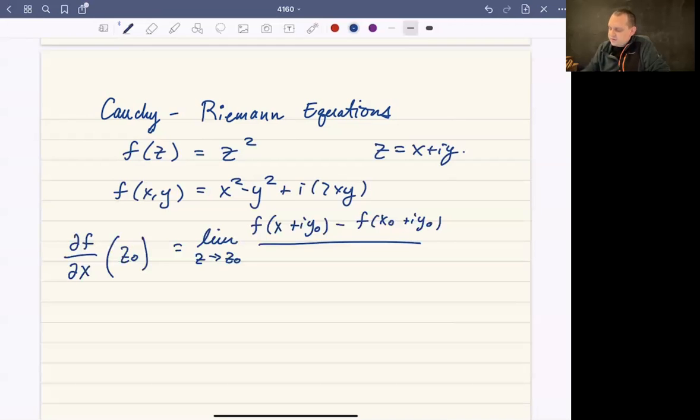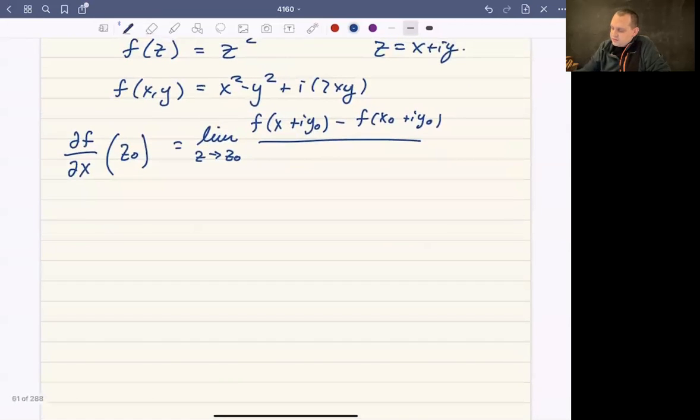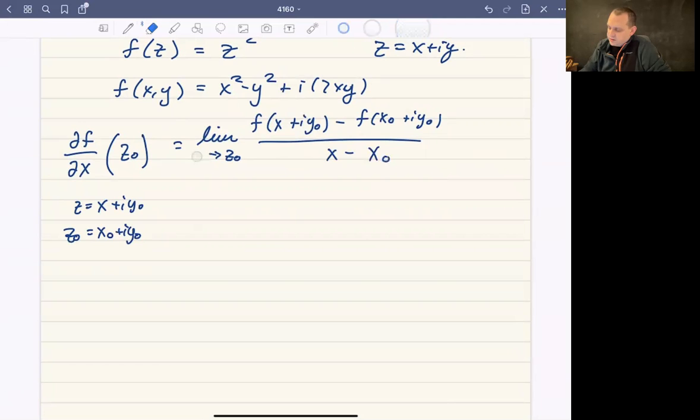Here I'm thinking of z as being x plus iy naught and z naught as x naught plus iy naught. So z minus z naught is just going to be x minus x naught. And in fact, we can replace the limit with x approaches x naught, because if z approaches z naught, these are the same. So that really means that x approaches x naught. There's a correspondence there. So this is the partial of f with respect to x evaluated at z naught.